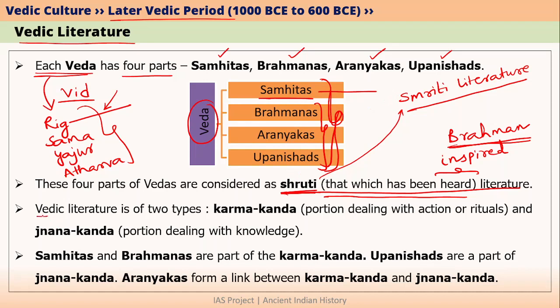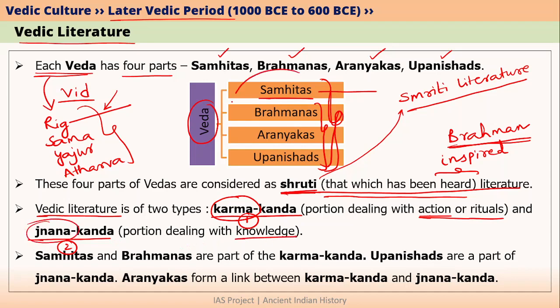Moreover, we can also classify Vedic literature into two types. The first type is called Karma Khanda, and the second type is called Jnana Khanda. By observing the word karma here, you can note that this is the portion of Vedic literature that deals with action or rituals, because karma simply means work or action. That is why the Karma Khanda deals with action or rituals, whereas the Jnana Khanda deals with knowledge, because Jnana is nothing but knowledge.